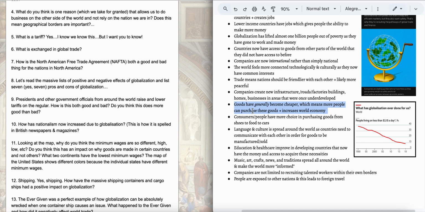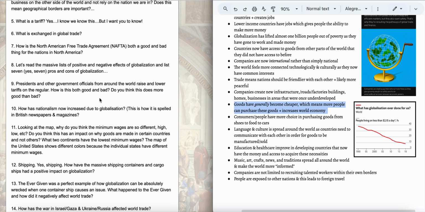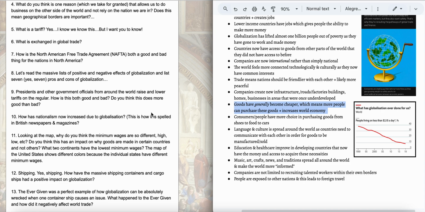laws cost. That definitely goes to the minimum wage question when we looked at, because minimum wage it's good and it's not. Having a low minimum wage is good if you're making the product. You don't have to pay the workers as much. You make more profit. But it's bad because the workers don't make a lot of money. So in Asia and Africa, where the minimum wages are practically non-existent, that's why a lot of our clothing and a lot of our shoes, a lot of our things are made in those continents, because the labor laws are very, very different than here in the United States. So it's cheaper to make those products there. You can pay workers less there, so you can make more of a profit here.